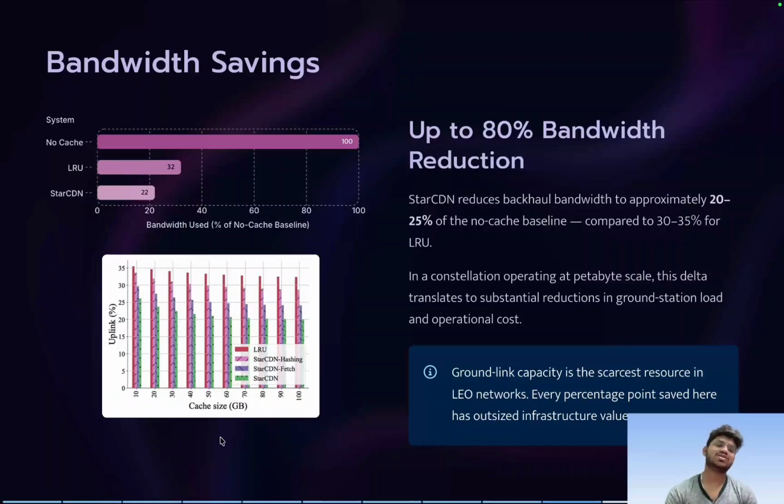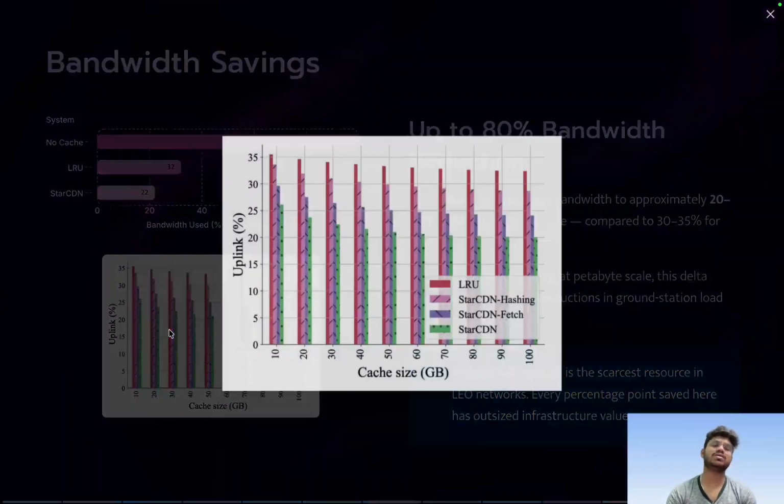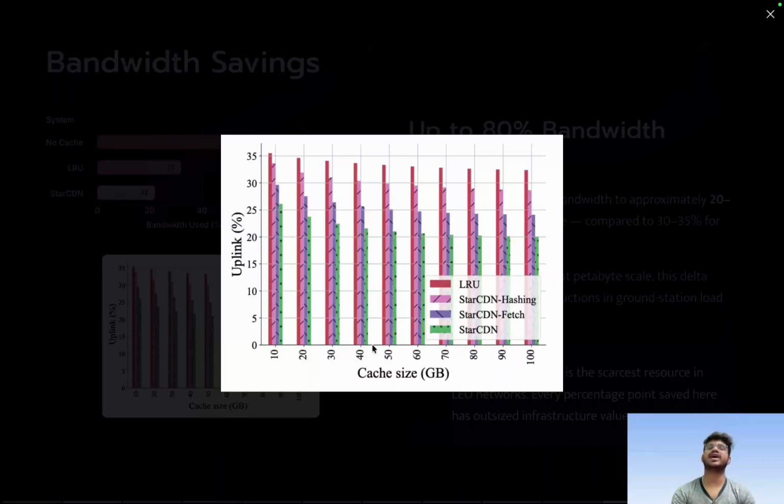Obviously, you can see from this graph taken from the paper how the uplink percentage is affected by increasing the cache size, depending on the model we are using. This behavior is more or less the same as we increase the cache size, and it remains almost the same. There is not much of a difference, because obviously there is a trade-off between cache size and latency.